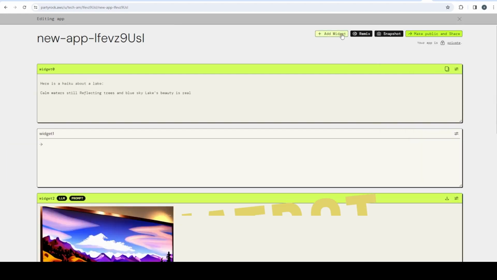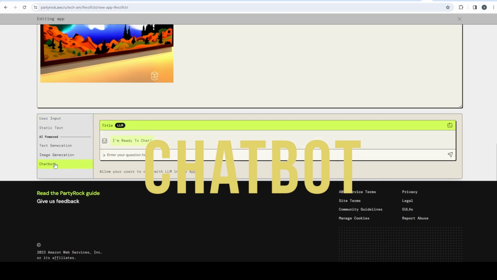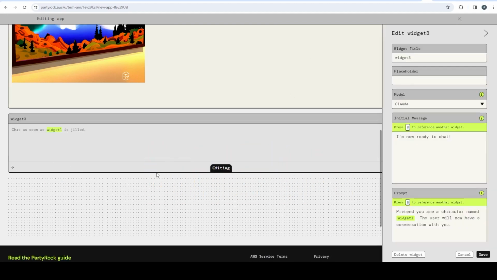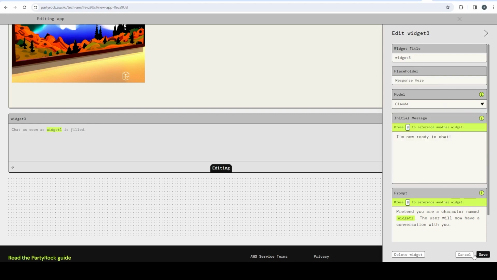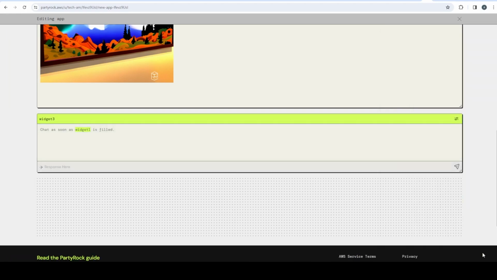Okay, so then from there, if you wanted to do a chatbot, you could put the chatbot in. And depending on how you want to imagine how these things are going to work together, you can put those things in place. The chatbot's going to basically leverage the same LLM models that you have for the text input. So do kind of keep that in mind. It's very simple, but it's also very flexible when it comes to that.